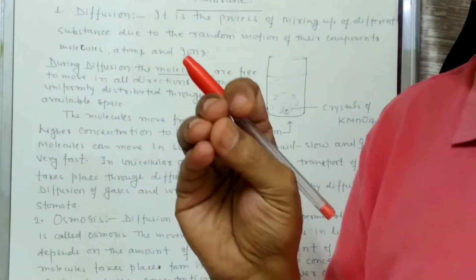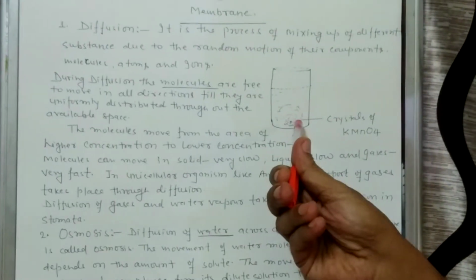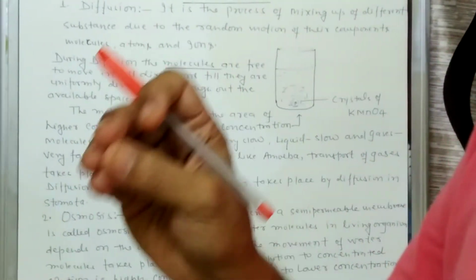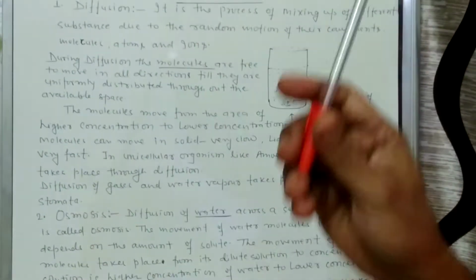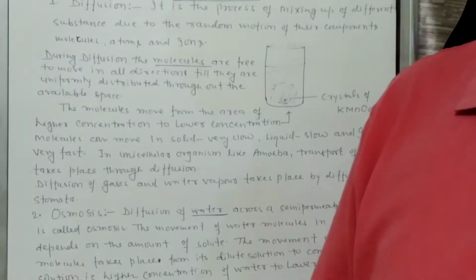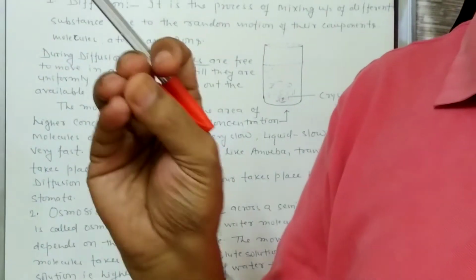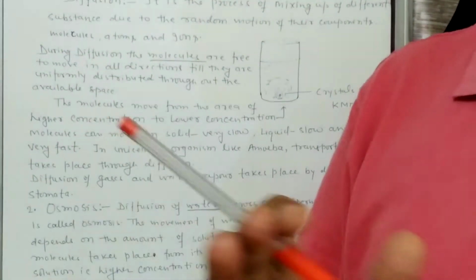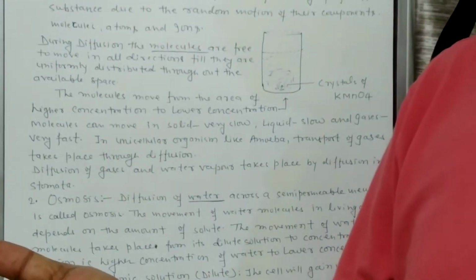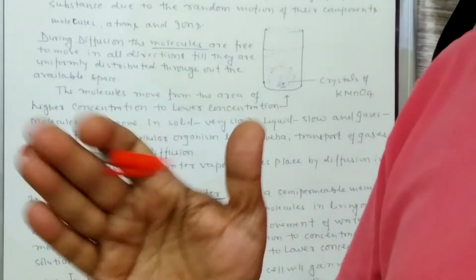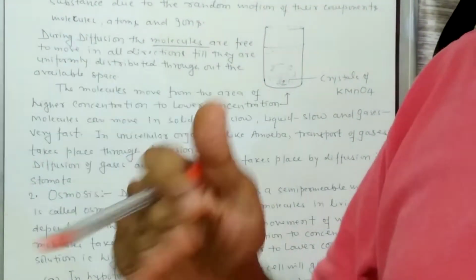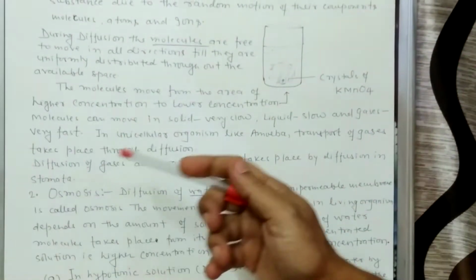This colored water shows that the solid crystals of potassium permanganate are dissolved by the process of diffusion. In this process, the molecules move from the area of higher concentration to lower concentration. The crystals of potassium permanganate are highly concentrated, more dense, and the molecules of water are less concentrated. So the molecules of potassium permanganate move from the higher concentration to the lower concentration.